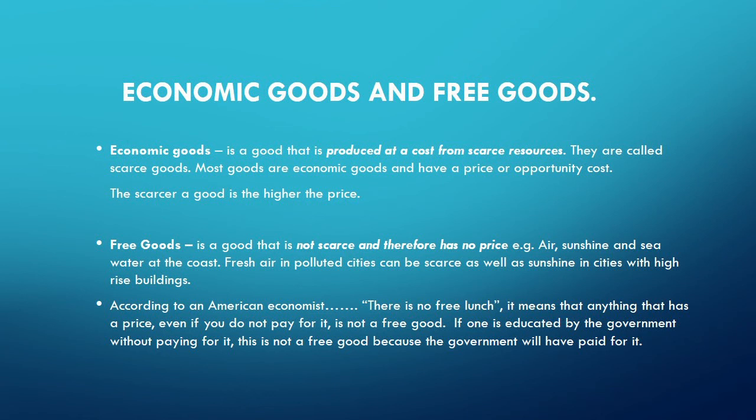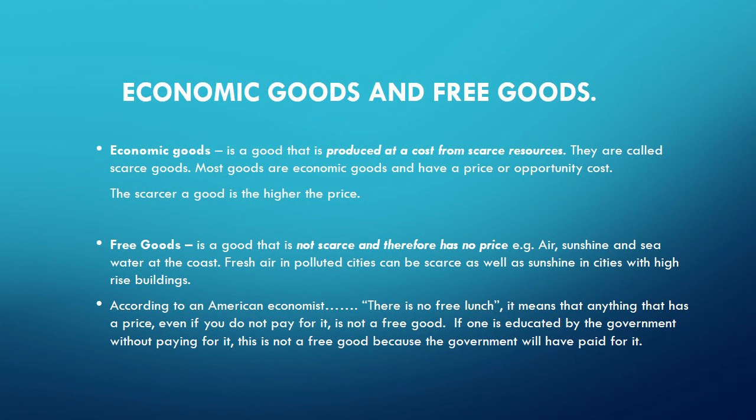The other goods are free goods. These are goods that are not scarce and therefore have no price. Most people will think that when a government gives free education to its citizens, that education is free. No, it's not free. It means this is something else. Free goods are goods that have got no price.